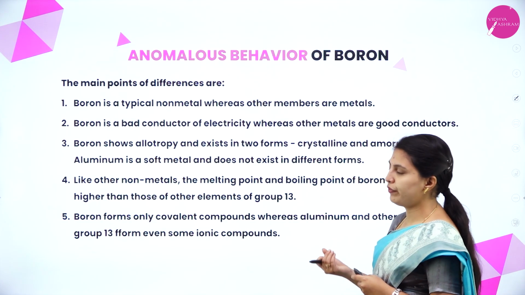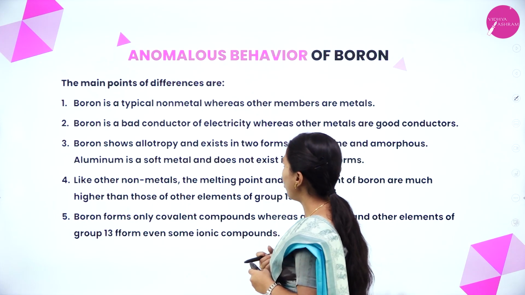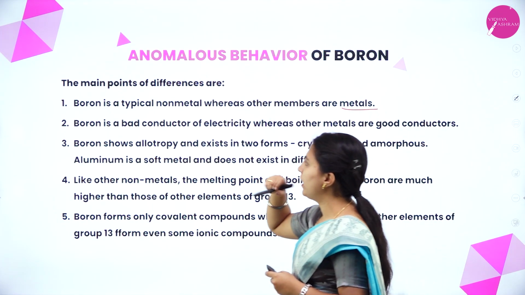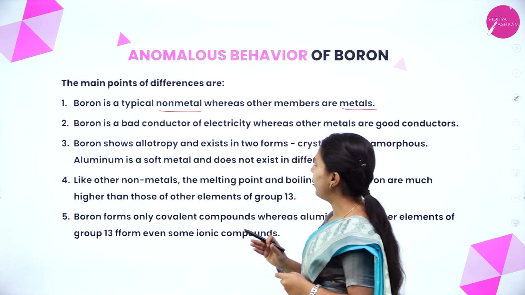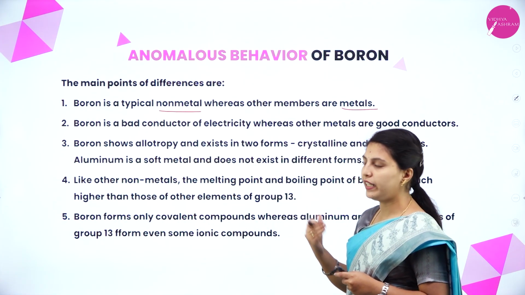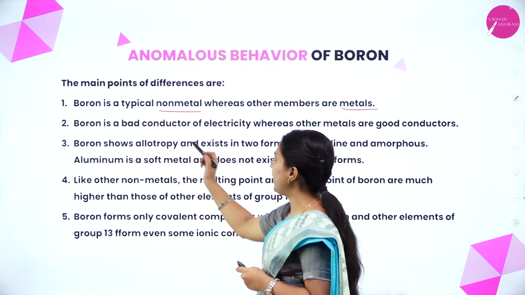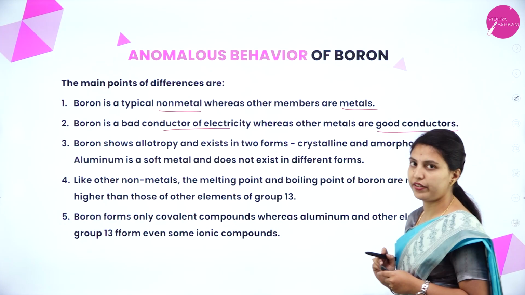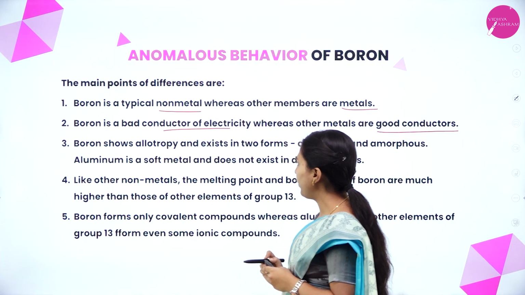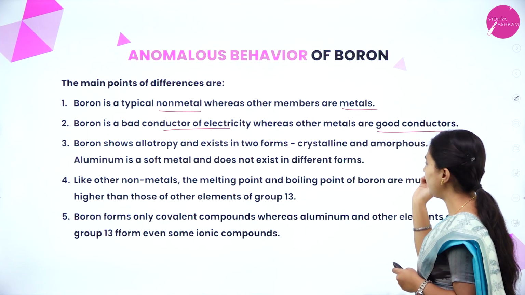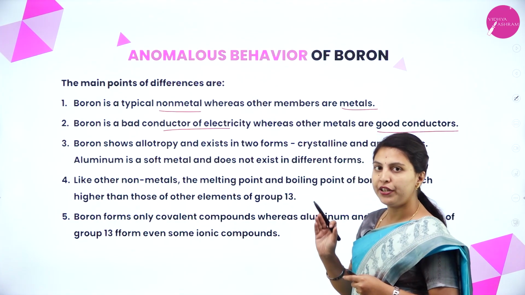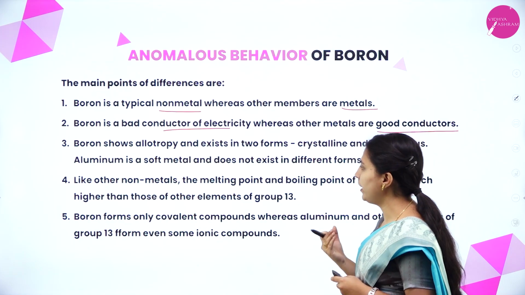The main points of difference: boron is a typical non-metal, whereas the others are metals. Boron is completely a typical non-metal, whereas the other elements are metallic in nature. Boron is a bad conductor of electricity, whereas the other metals are good conductors of electricity. Boron shows allotropy and exists in 2 forms, crystalline and amorphous. Aluminium is a soft metal and does not exist in different allotropes or different forms.